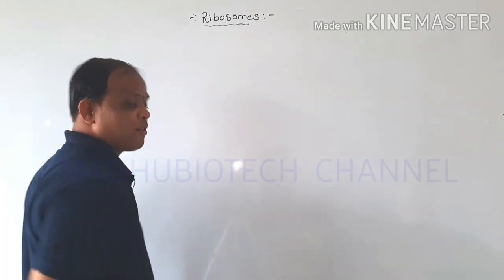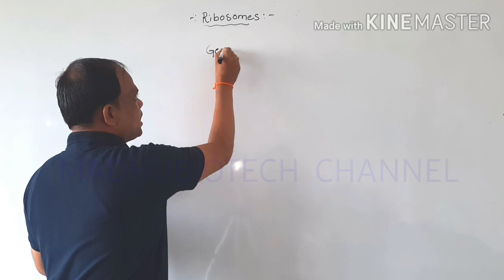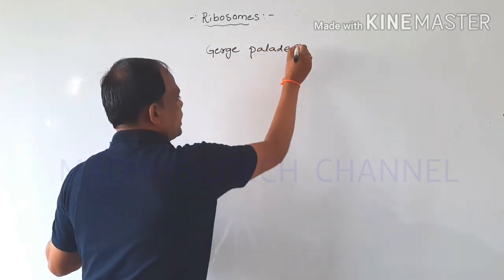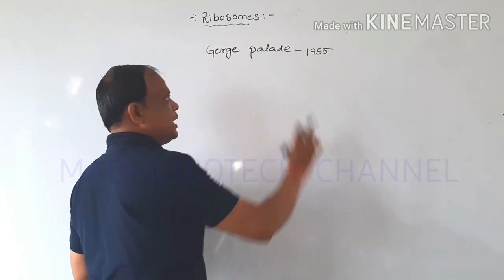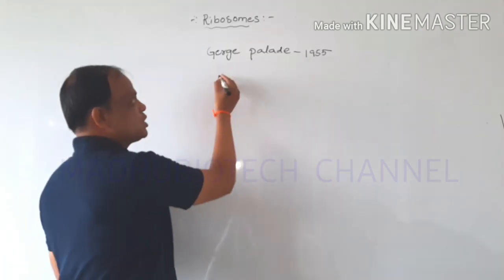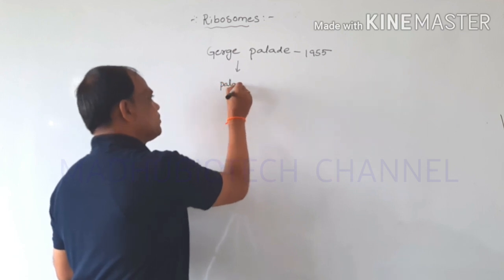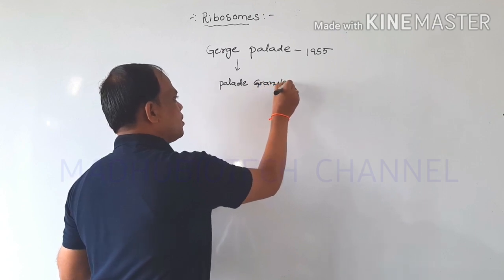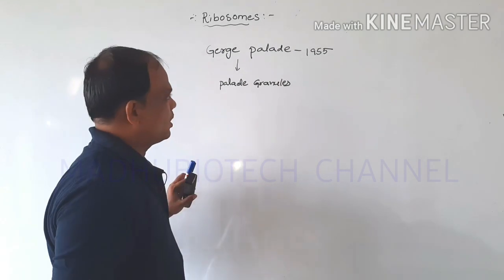The scientist who first discovered the ribosomes is George Palade, in the year 1955. He discovered the ribosomes. Hence, ribosomes are also called Palade granules, because Palade discovered this cell organelle.